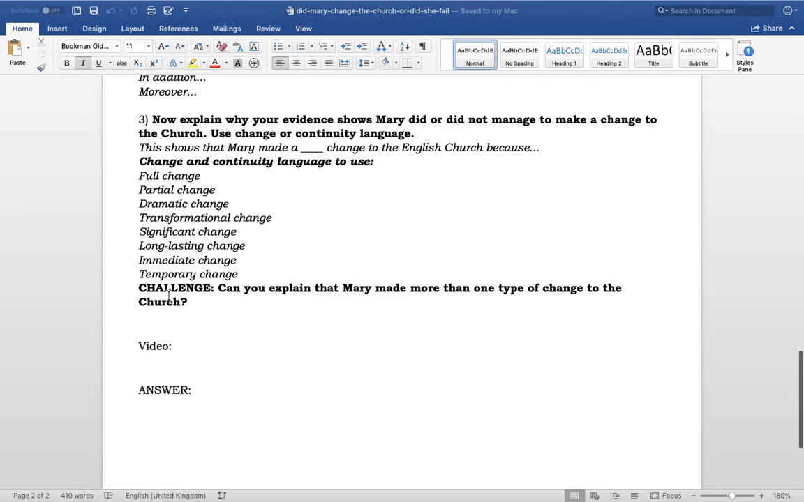Now, there's a challenge here as well, and this is really high level stuff here. If you can decide if Mary made more than one type of change to the church. So, did she make a temporary change and a dramatic change, for example?